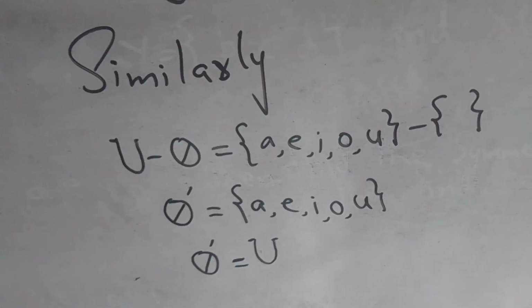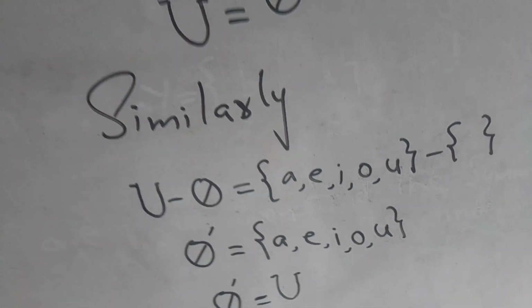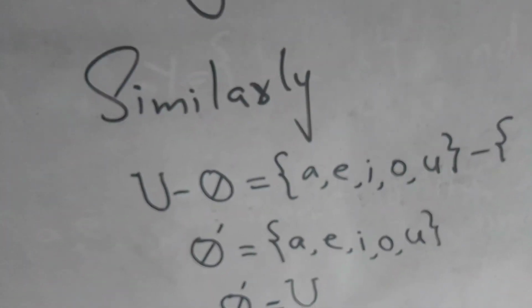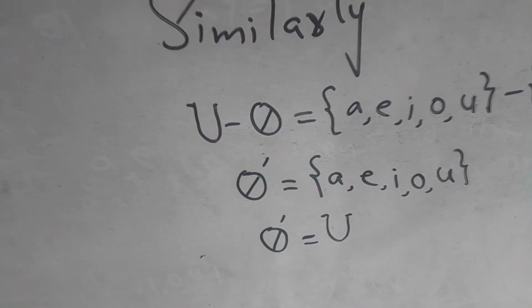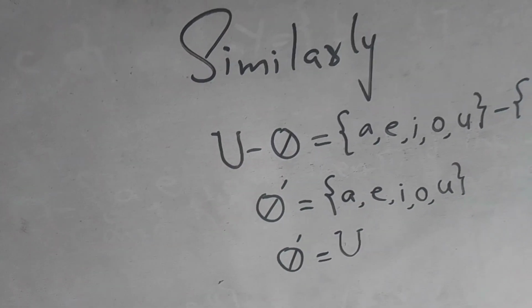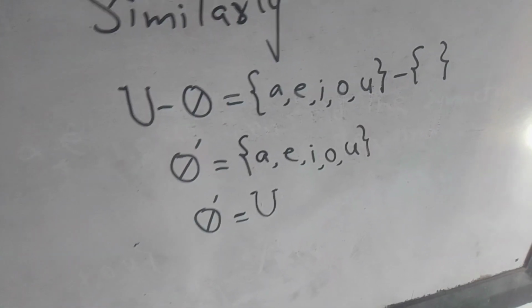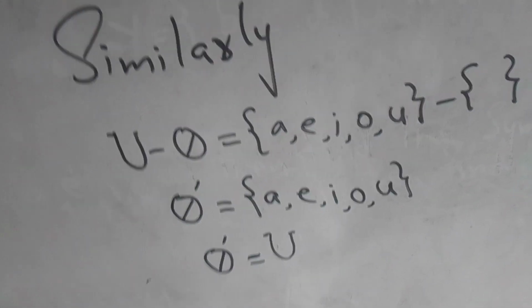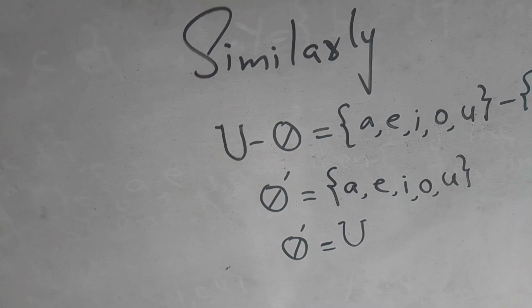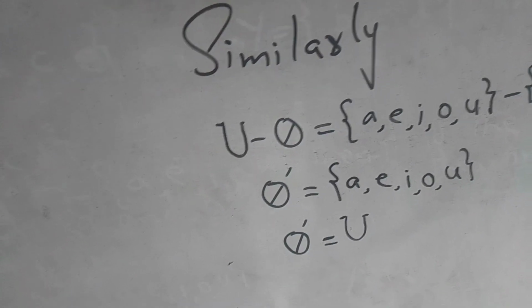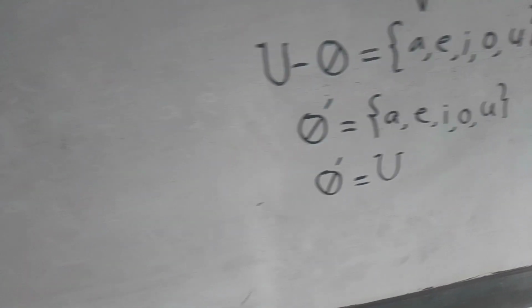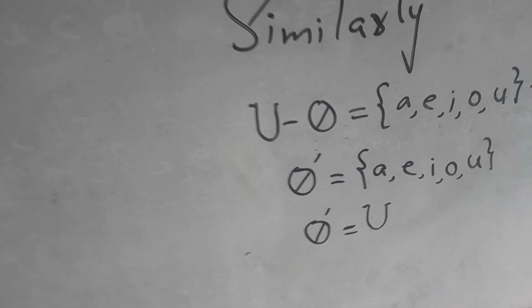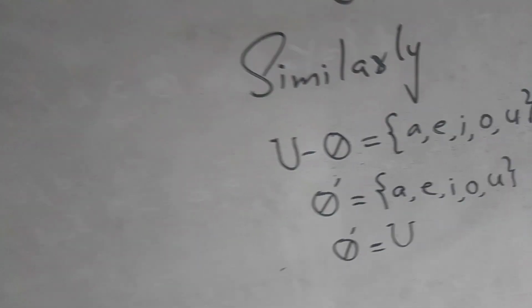We find there is no member common to both sides, so we write all the members of the universal set as null set complement is equal to {A, E, I, O, U}. So we see that all these members are the same as the members of the universal set. So in conclusion, null set complement is equal to the universal set. That's all.